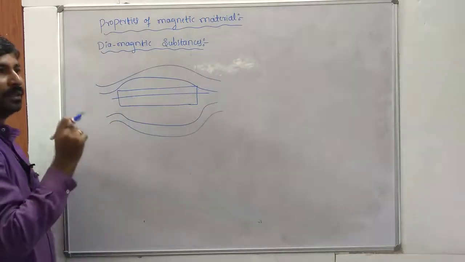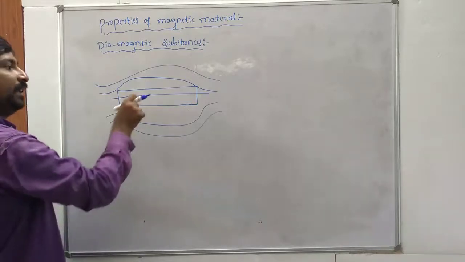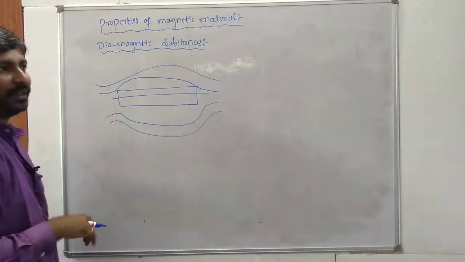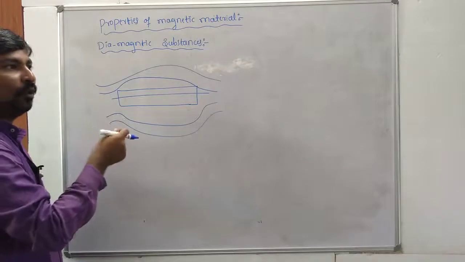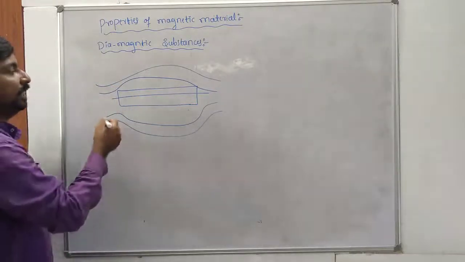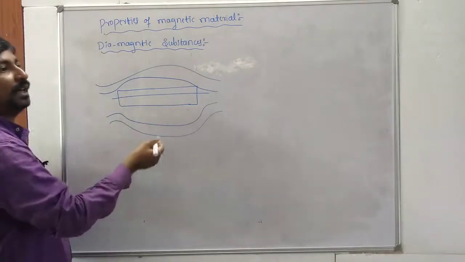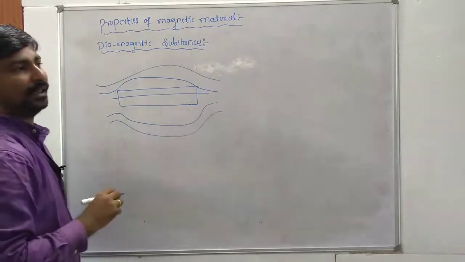When a small piece of diamagnetic material is placed near the poles, it tends to move away from the magnet. That means it tends to move from the stronger region to the weaker region of the magnetic field.